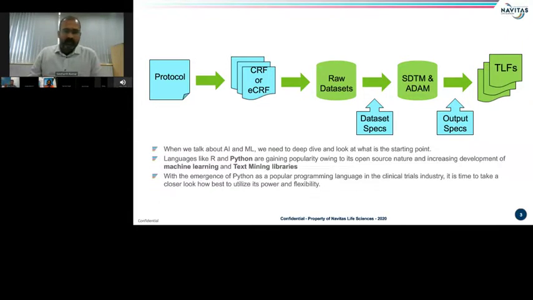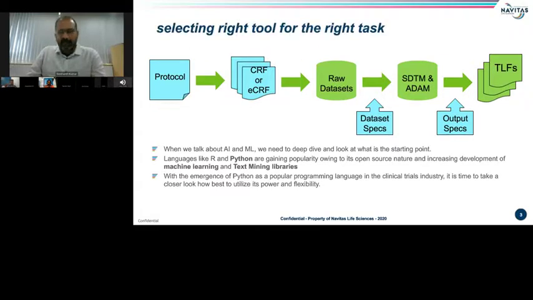SAS is definitely a robust and powerful analytic and reporting tool, and it's widely preferred in industry due to its efficiencies and perceived regulatory acceptance. In the last few years, there has been growing acceptance of R, and now discussion regarding Python, to implement in the areas where we can utilize the maximum capabilities of these tools and make our lives easier.